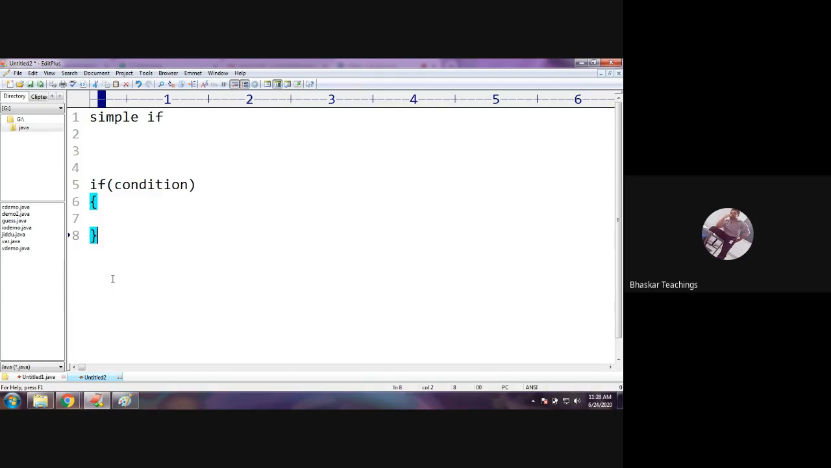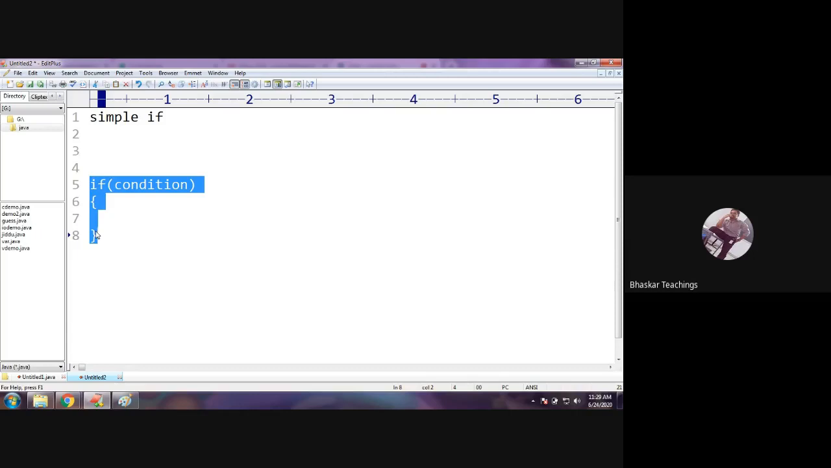So this is what we mean by decision control statements, selective statements. That is, some block of statements would be executed depending on the condition. If the condition is evaluated true, this block will be executed, otherwise not. So this is the syntax for simple if. Next one comes if else. With simple if we cannot perform some operations all the time.